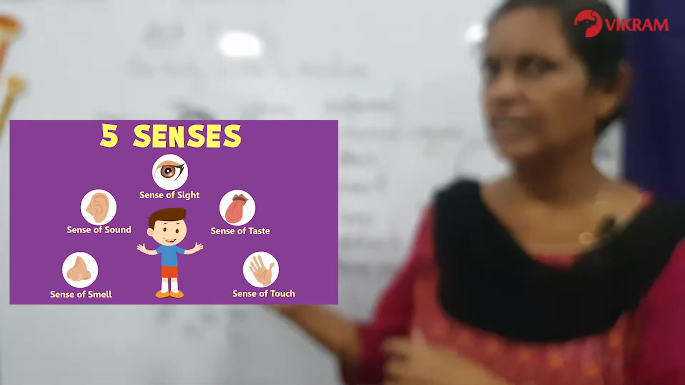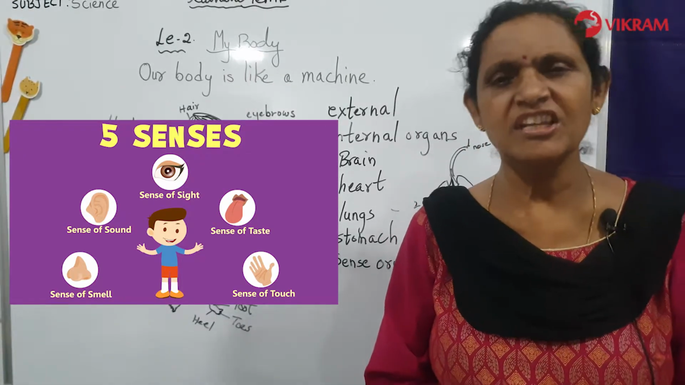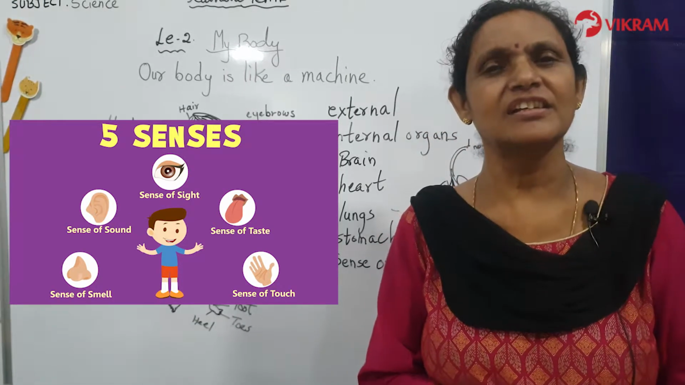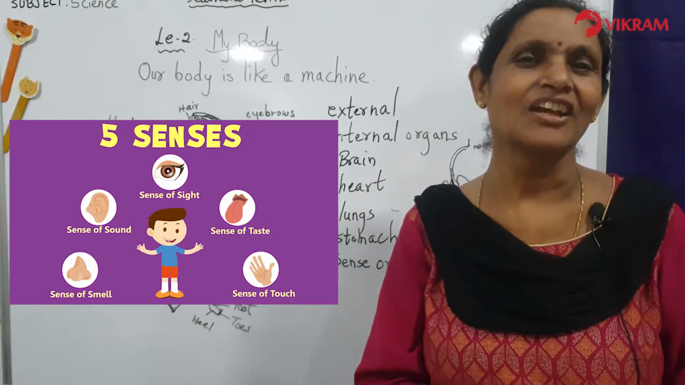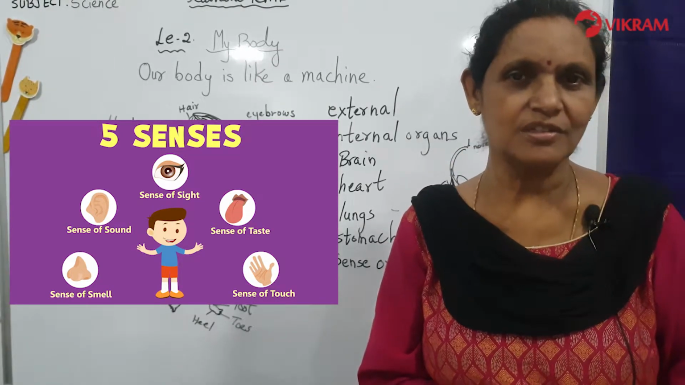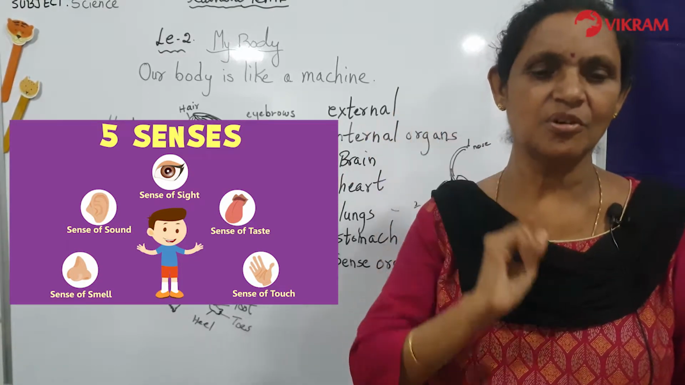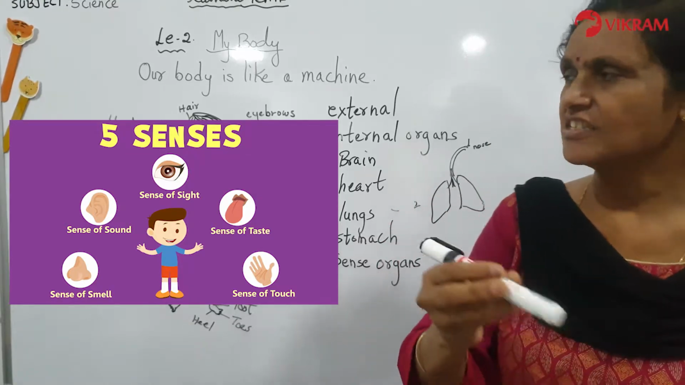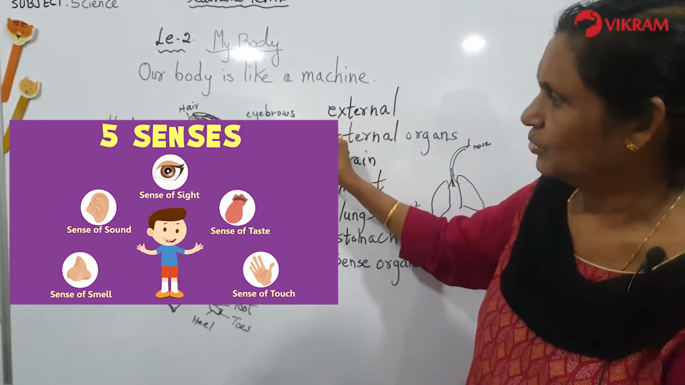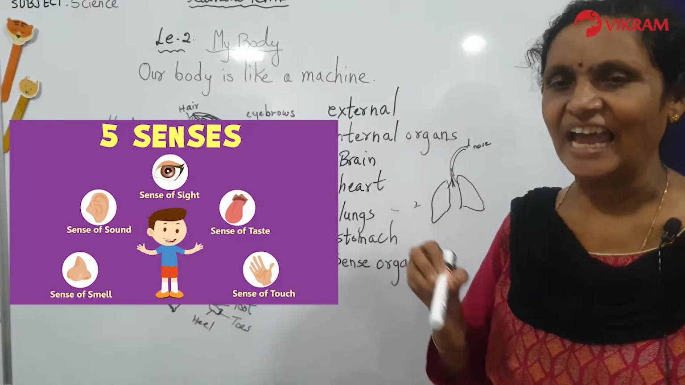I think you have studied this in the first standard also. How many sense organs are there? Children? Yes, right. You have understood. You did it in the KG class. You did it in the first standard also. There are 5 sense organs. Correct. We have 5 sense organs. What are the names of the sense organs? Eyes, nose, ears, mouth and skin.